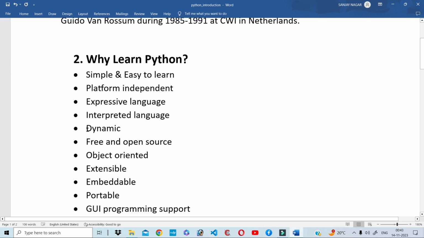And next is dynamic. Dynamic means Python is a dynamically typed language. For example, in C language, suppose you write int a = 20, it means the value of a is integer type. But in Python, there is no need to write int because Python is a dynamically typed language.